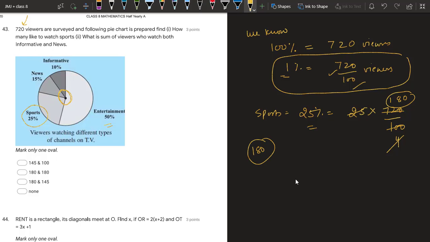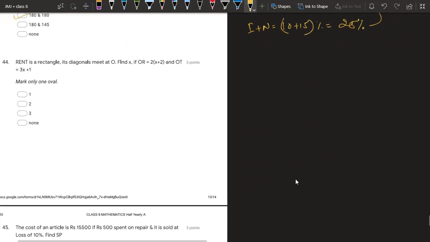For the second part they are asking what is the sum of viewers who watch both informative and news. So if you see, informative is 10%, news is 15%, their sum is how much? Informative plus news is 10 plus 15%, that is 25% only. So it will give you the same answer, 180 only. So the answers are 180 and 180, that is the second answer.